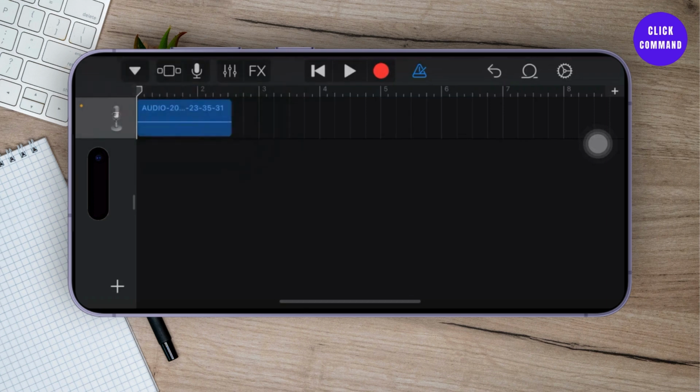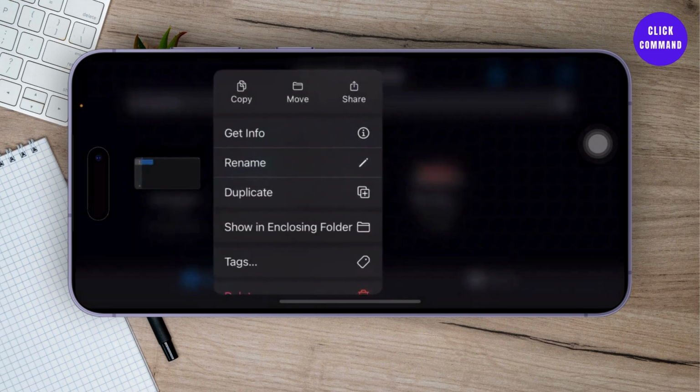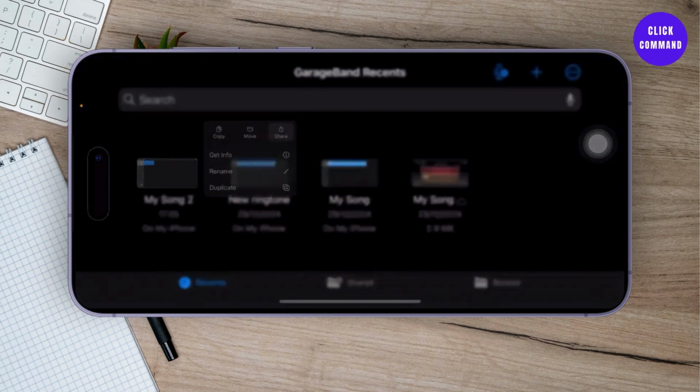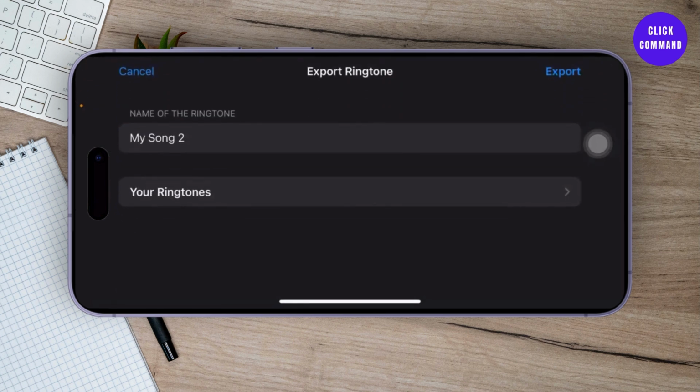To do that, tap on the drop down option here. Tap on My Songs. Now this will get saved. As you can see right here, this is just saved. Now you can long press on this and then tap on the share icon. After you tap on the share icon, you will see the ringtone option. Simply tap on the ringtone option.